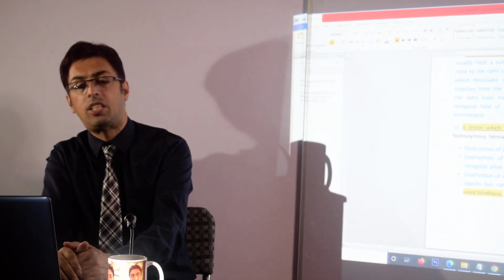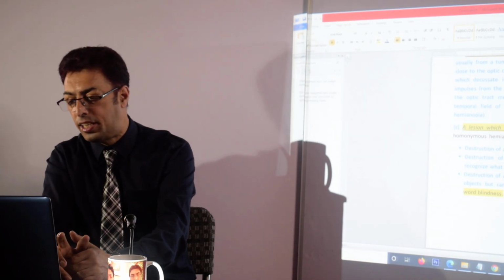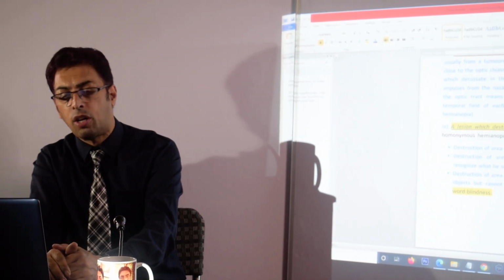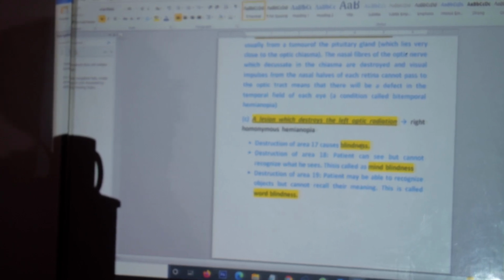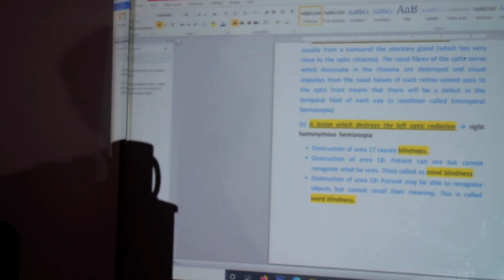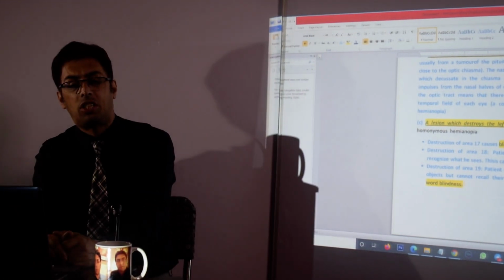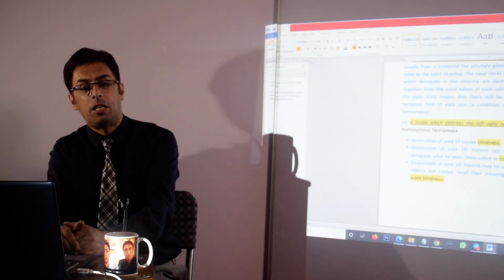And in case there is damage to area 18, it can cause peculiarly what a patient can see but cannot recognize what he sees, and this is called mind blindness. Patient's capability to see but not able to recognize what he sees is called mind blindness.